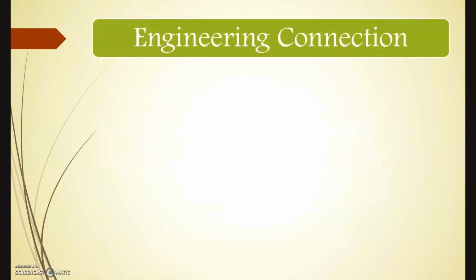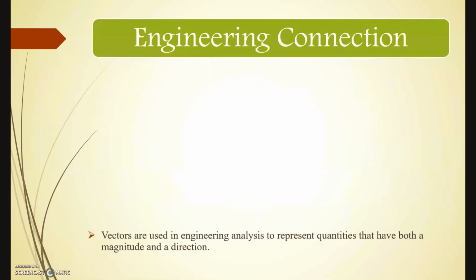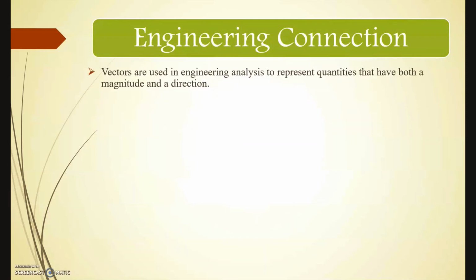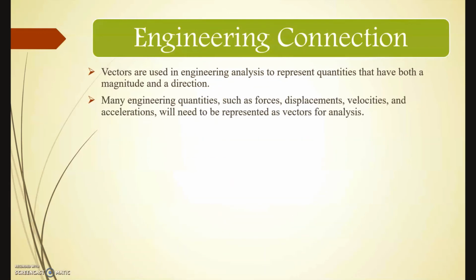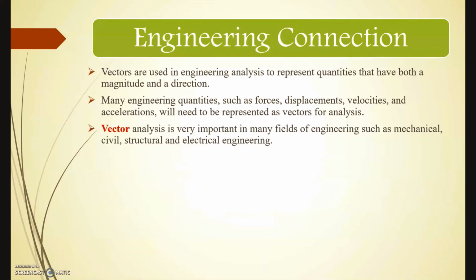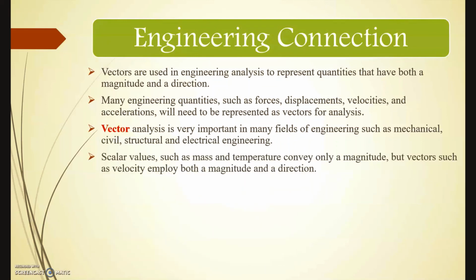Next we are going to see the engineering connection with vector spaces. Vectors are used in engineering analysis to represent quantities that have both a magnitude and a direction. Many engineering quantities such as force, displacement, velocity and acceleration need to be represented as vectors for analysis. Vector analysis is very important in many fields of engineering such as mechanical, civil, structural and electrical engineering.